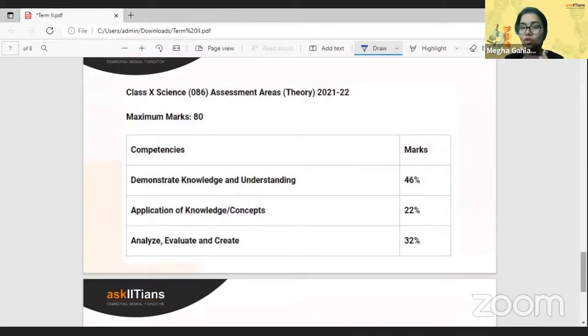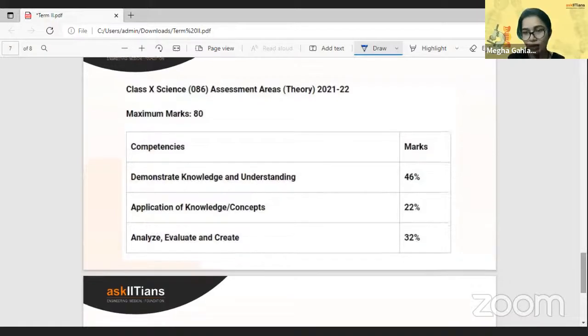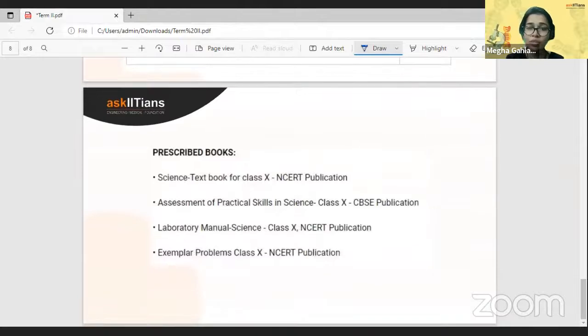Okay, so now that you know what your hurdles are, you should be easily prepared for running onto the ground, right? These are the prescribed books which I picked up from the CBSE website, right? So obviously you have a lot of things.